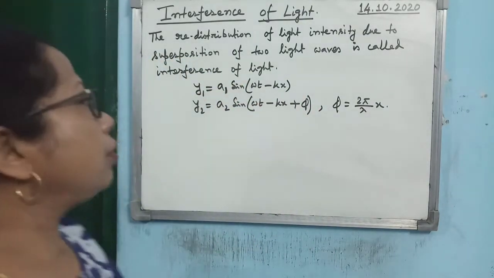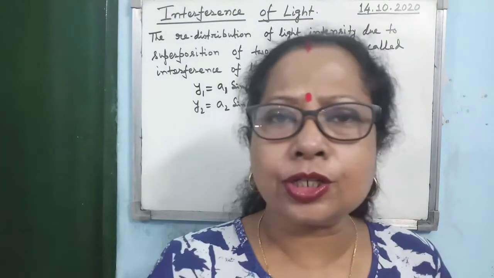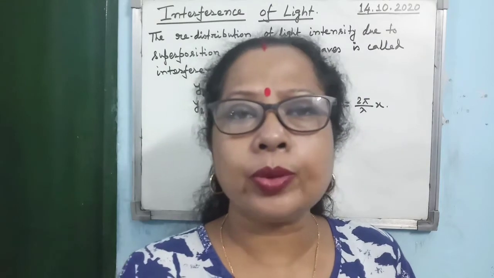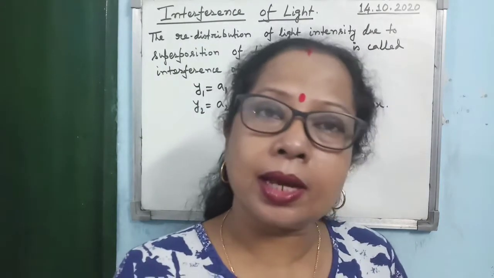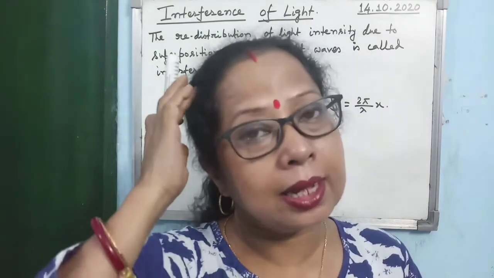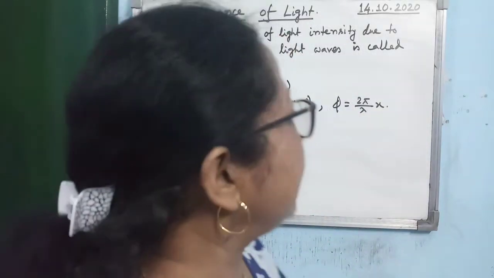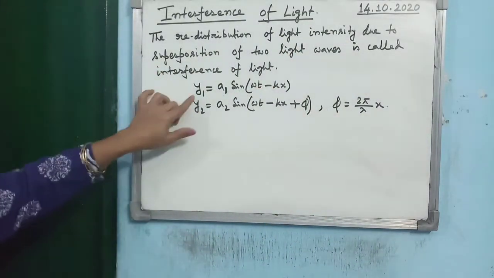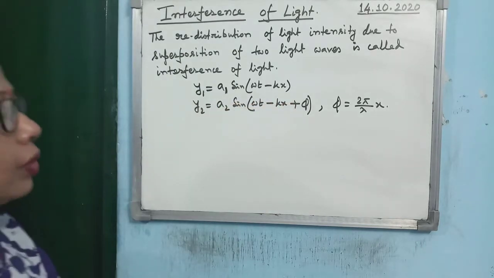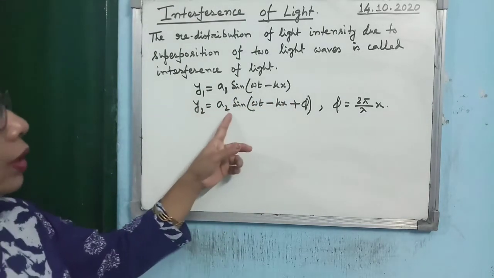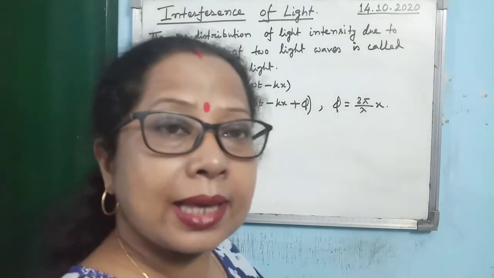Now, you already studied in 11th standard the equation of a progressive wave: y is equal to a sin(omega t minus kx). I hope you remember omega is equal to 2 pi n, where n is the frequency, and k is equal to 2 pi by lambda. So in this case, let us consider y1 is equal to a sin(omega t minus kx) as the first wave, and y2 is equal to a sin(omega t minus kx plus phi) as the second wave.